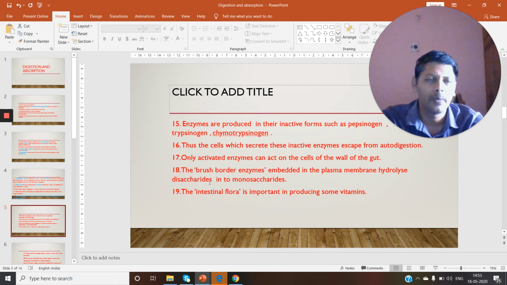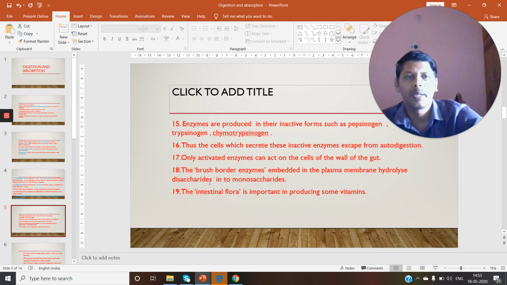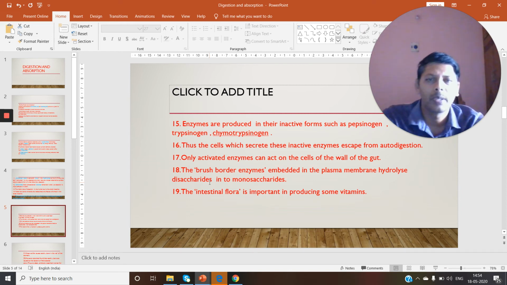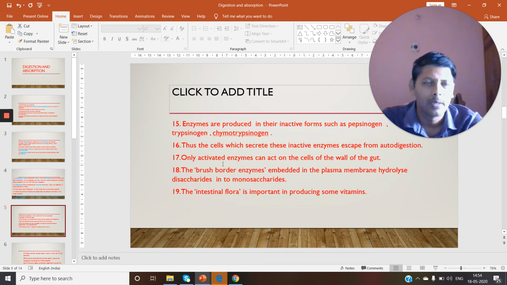Sucrose is made up of glucose plus fructose. Lactose is made up of glucose plus galactose. Maltose is made up of glucose plus glucose. These disaccharides are converted to monosaccharides by brush border enzymes: sucrase, lactase, and maltase.